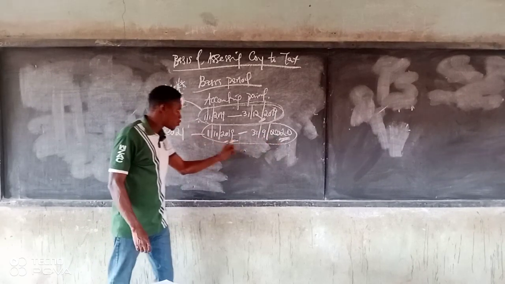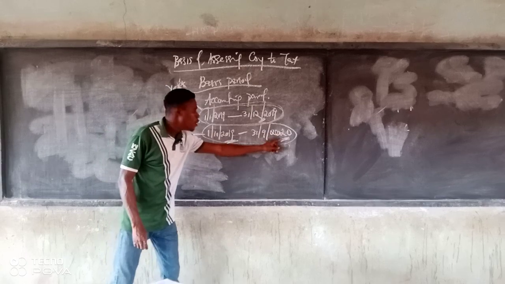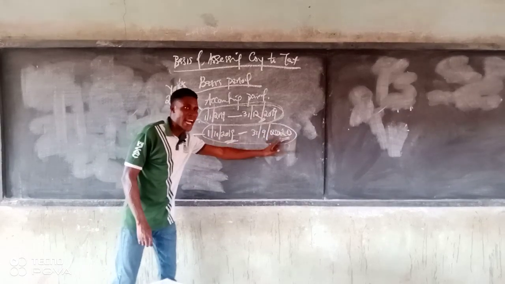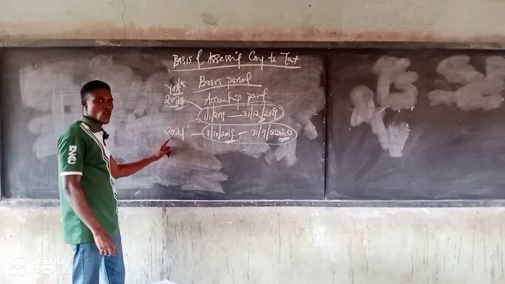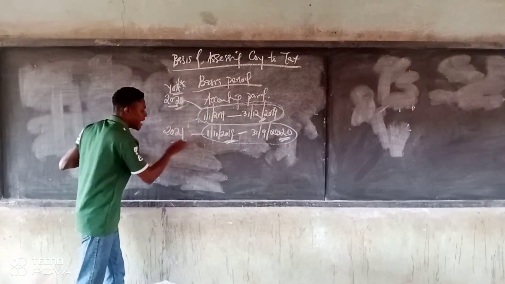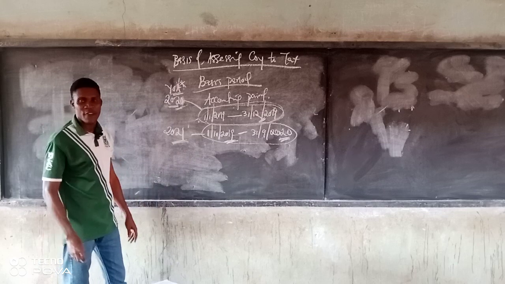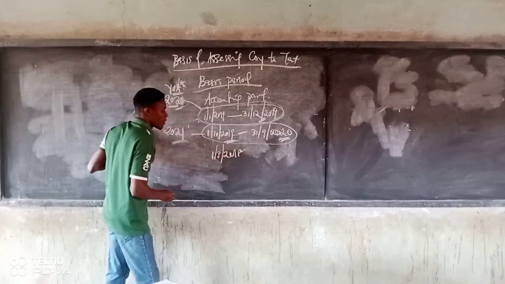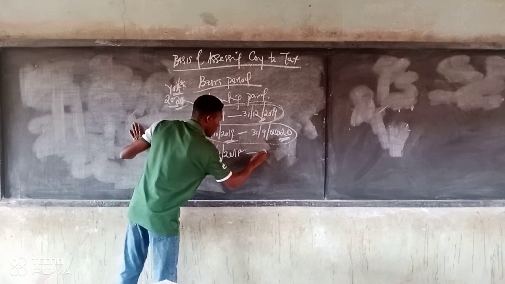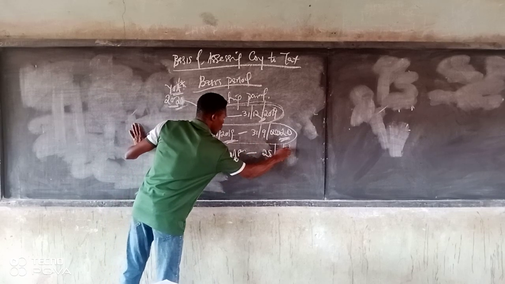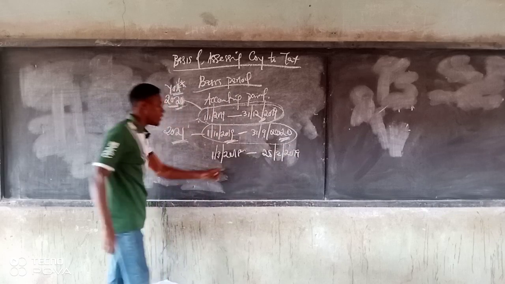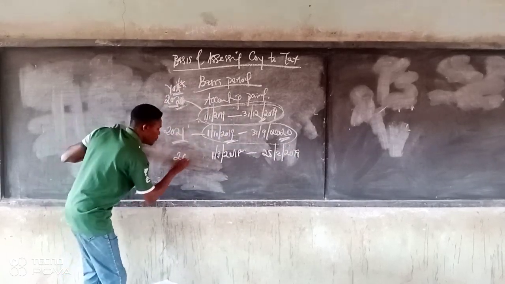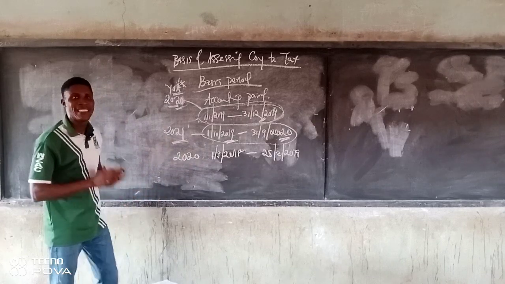Now look at this 2019, this 2020. You cannot pay tax at the end of these two dates. You pay in the year next to it, which is 2021. So this one is called preceding year basis. If I formulate another one, if I say you start from March 2018, you end on 20th of February 2019. What will be the year of assessment for this basis? 2020. Preceding year basis. You must understand this.